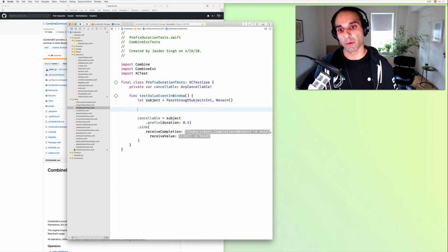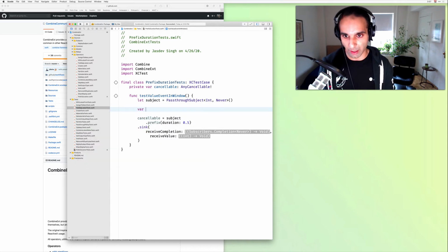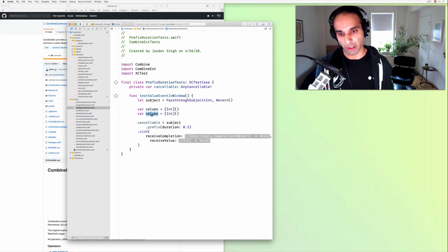We're going to need to set up an expectation, wait for all of our events of interest to happen, and then assert on certain values. So we need a way of accumulating both values and completion events. We can say var values equals an array of ints, started off empty, and similarly for completions.